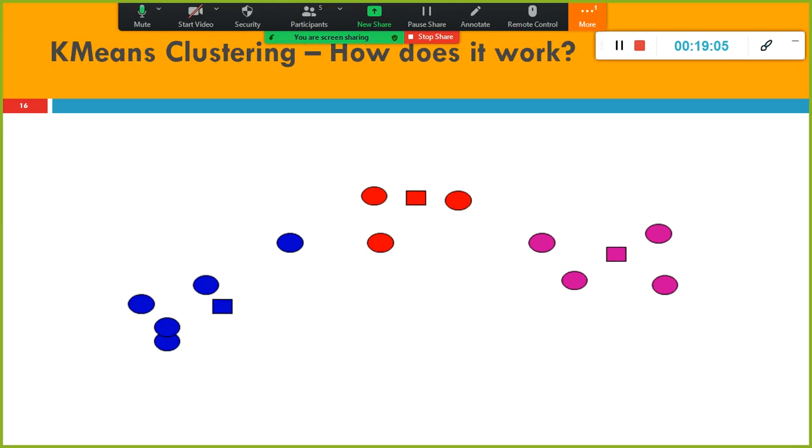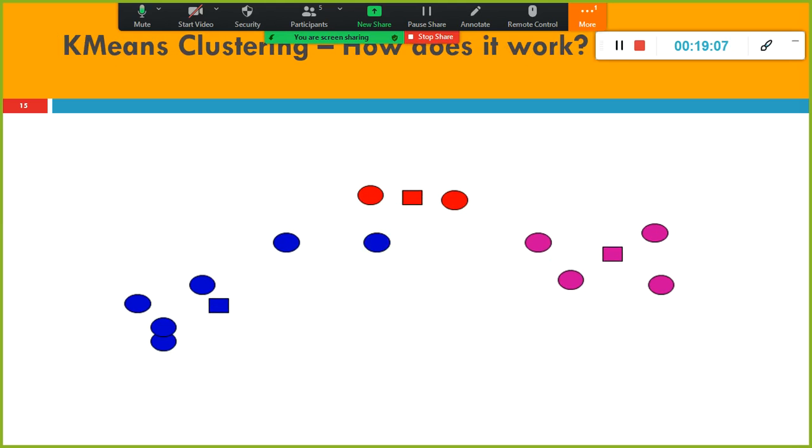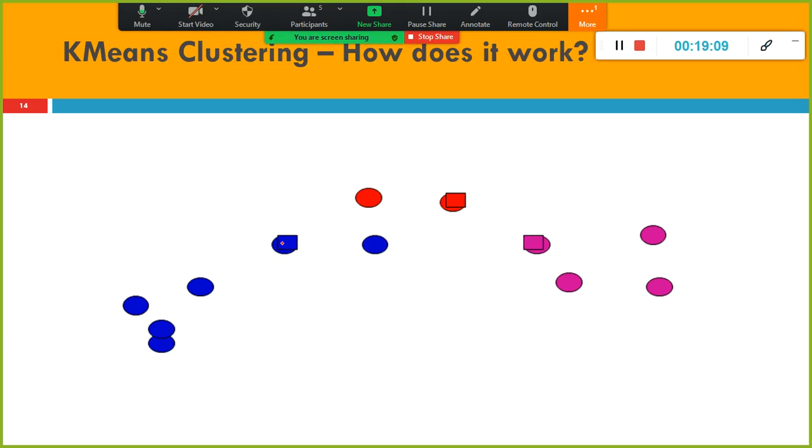The next step: where the initial cluster is formed is the assignment step. The assignment step is nothing but assigning the values that are closer to the respective centroids. These values are closer to this one, this value is closer to this one, and these values are closer to this one, so they got assigned to this centroid. This is how the initial cluster is formed. Next is update. The update step is very simple.